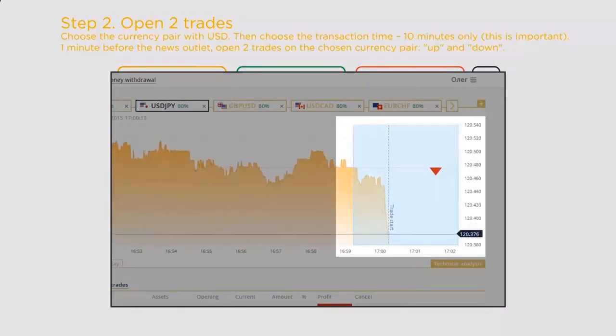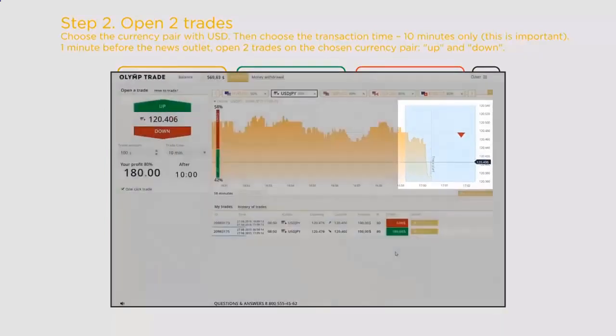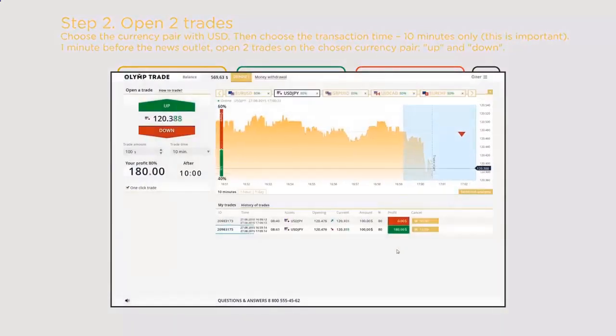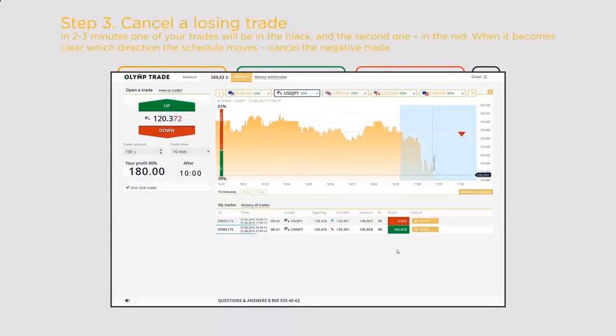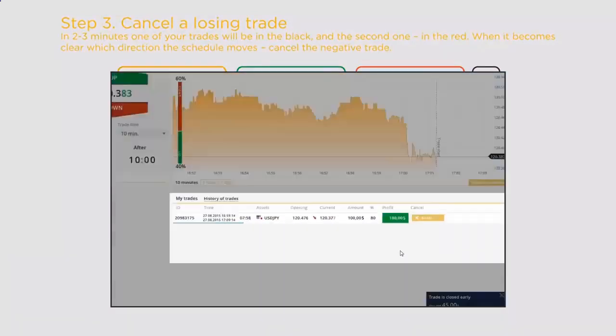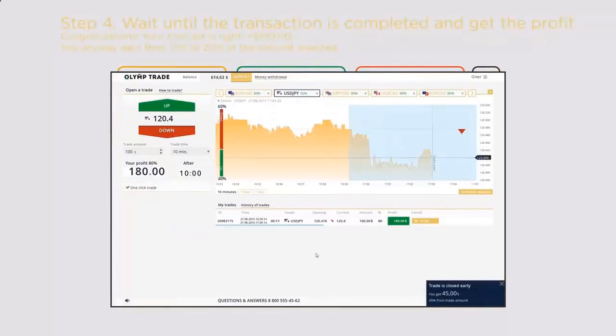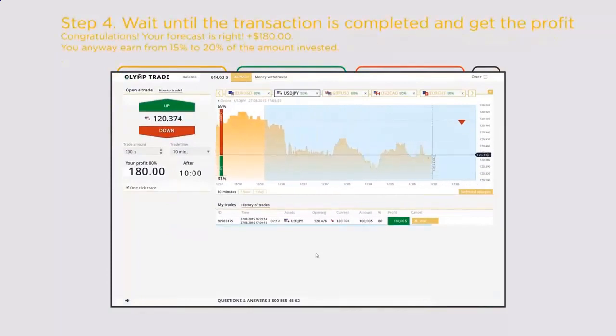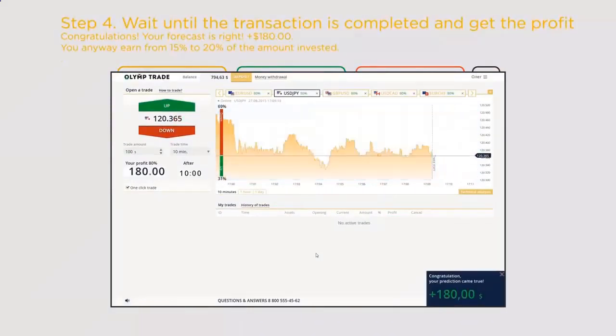The chart has gone down deeply. At this moment, it becomes clear how the investors have responded to the statistics data. It's evident that the down forecasted trade brings us profit, while the other trade is detrimental. So, it's time to cancel it by pressing the Close the Trade button. We are to wait just a few minutes till 5:39 p.m., the trade's closing time. Here it is, the trade is over and it is profitable.